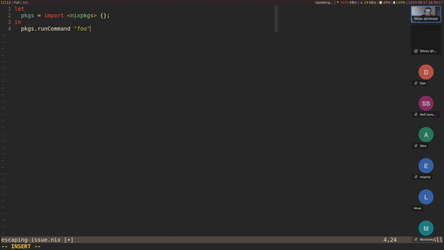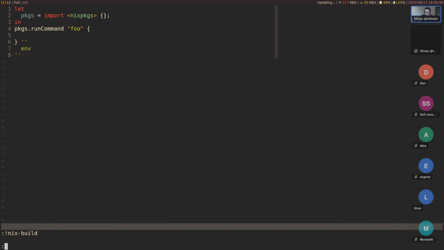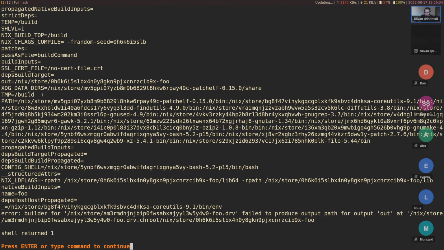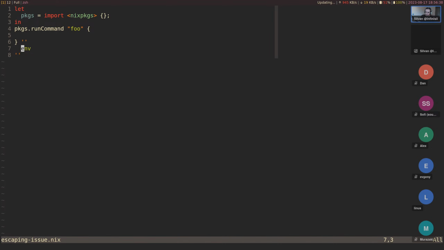We're going to do foo, and here we're just going to say env, so this should show the environment variables. Nix build. Let's build this file. All right, we can see all the environment variables now, but this is a bit too verbose. So let's just print the single ones when we see them.